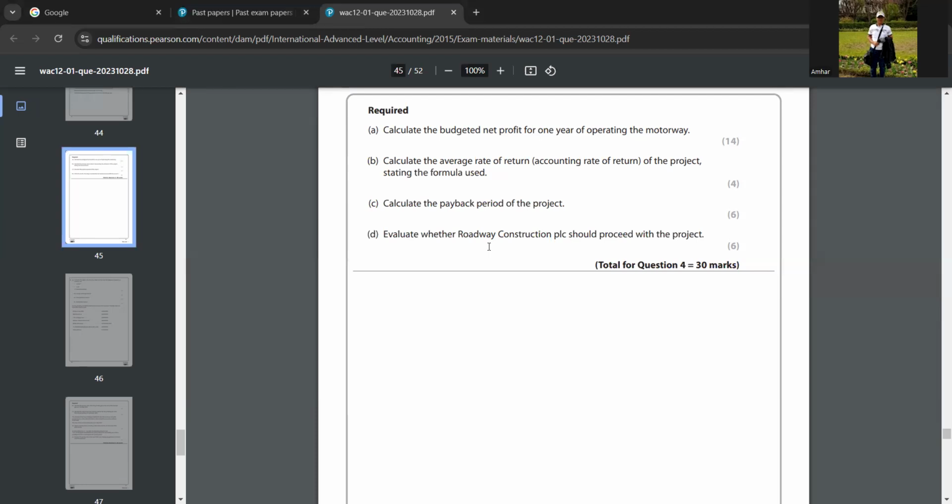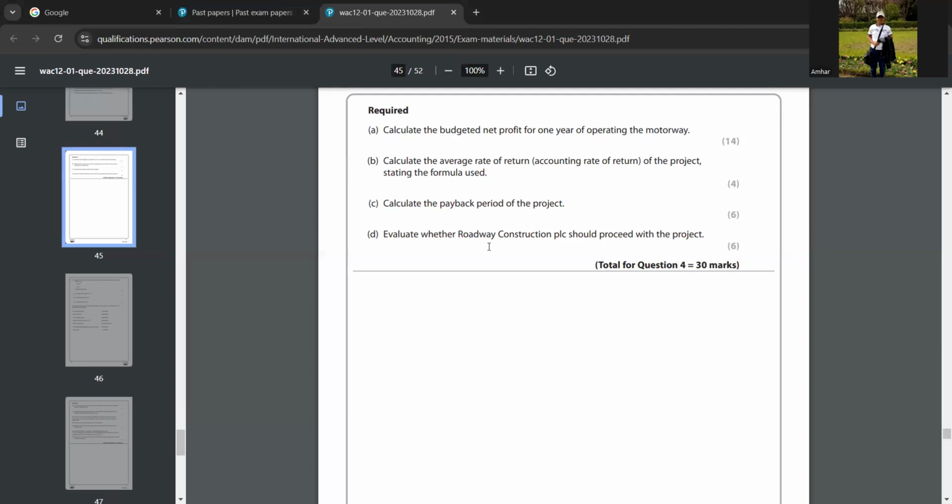And then for against the project, you can say roadway construction PLC should not proceed with the project because the figures are only estimates and may not be accurate. Revenues for the motorway may be lower, especially if society tries to move away from fossil burning fuels and if they prefer long journeys made by train.